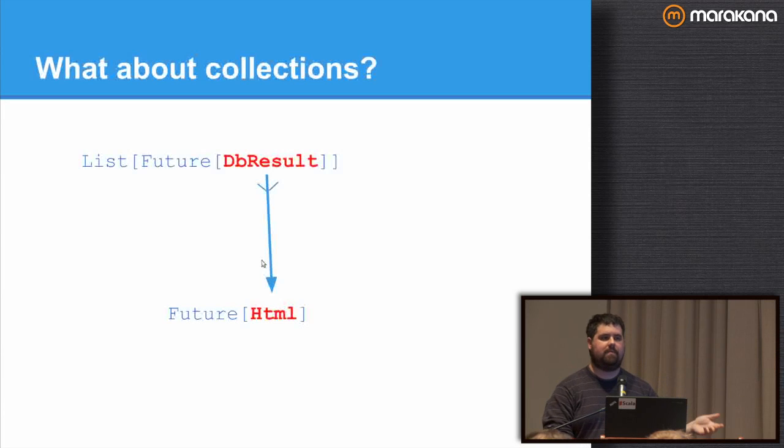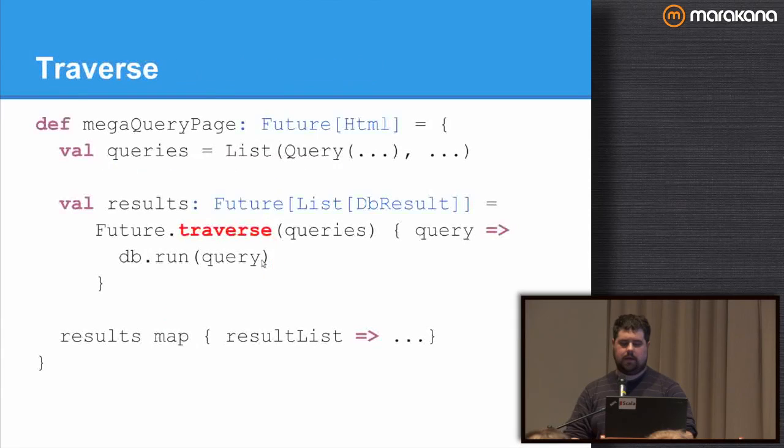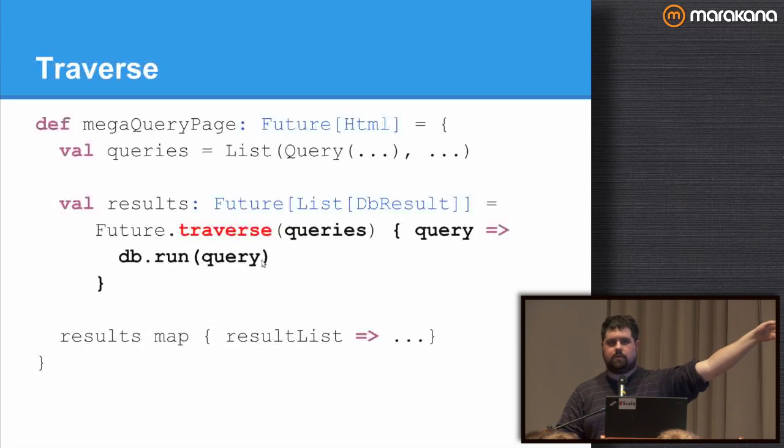If I'm using map and FlatMap, it looks kind of weird. But there's this handy thing in the Future API called traverse. All right, traverse iterates over the queries, which is your list, and an asynchronous operation, which is for every query I go run it, and I get back a future query result, and it's going to give me back a future list of all the results, okay?